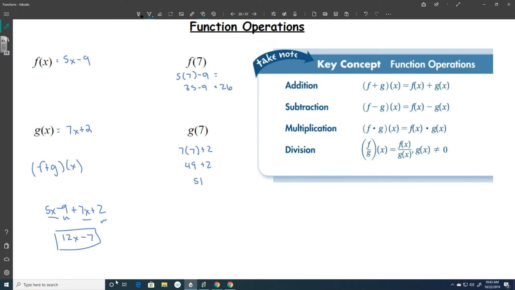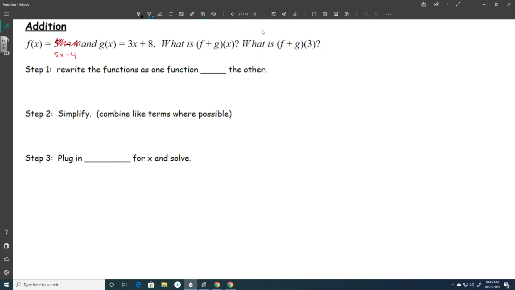Okay, we're also going to subtract, multiply, and we might get into division, but probably not too far. So let's take some notes here. So addition: if f of x equals 5x minus 4. Now, I changed your function because I didn't like it from last year, and I forgot to change it on your notes. So scribble it out and change f of x to be 5x minus 4. g of x is going to equal 3x plus 8. And it asks us, what is f plus g of x? So in other words, what is these two functions added together?